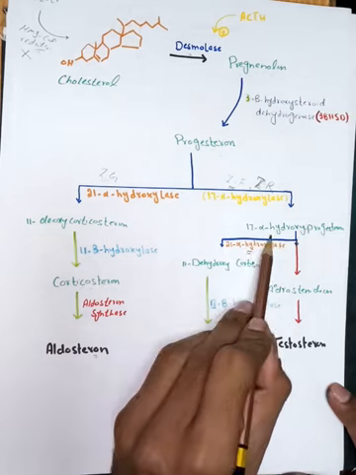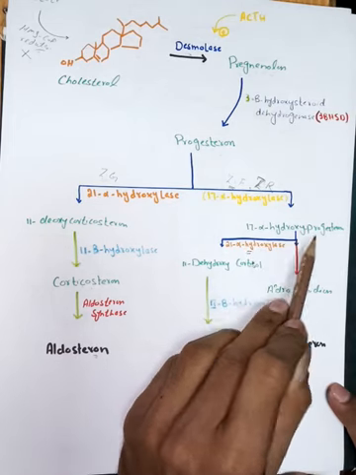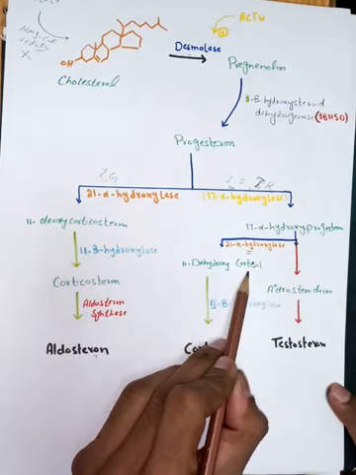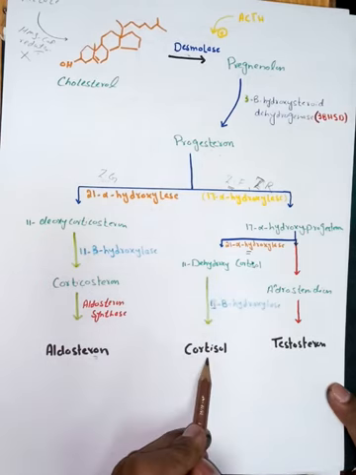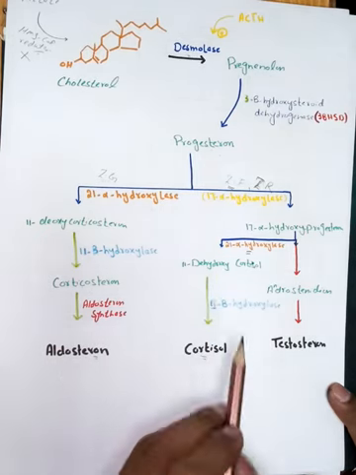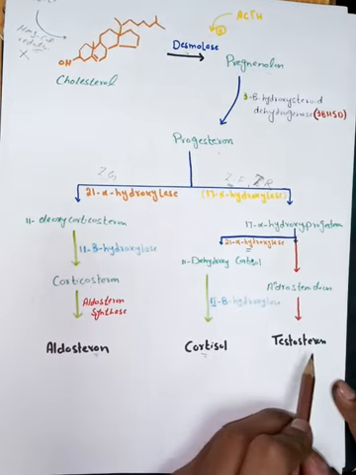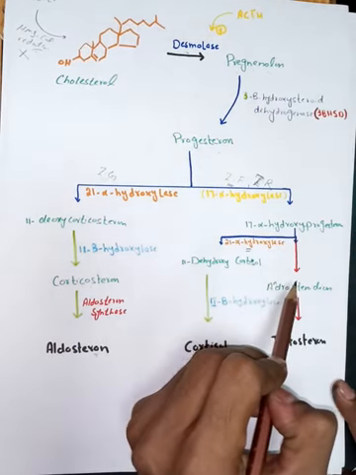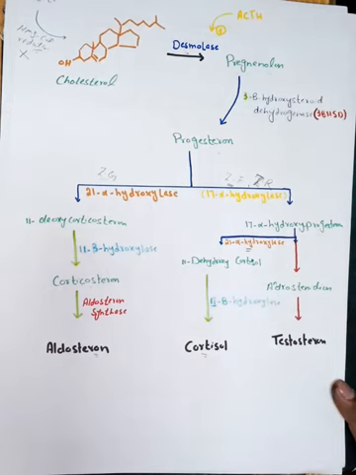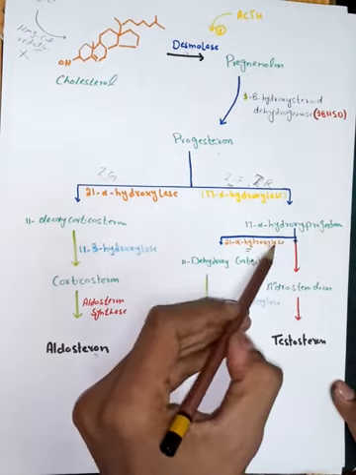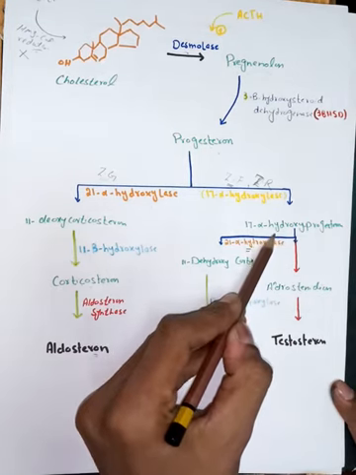It will be converted into deoxycortisol that will be further converted into cortisol with the help of the enzyme 11 beta hydroxylase.